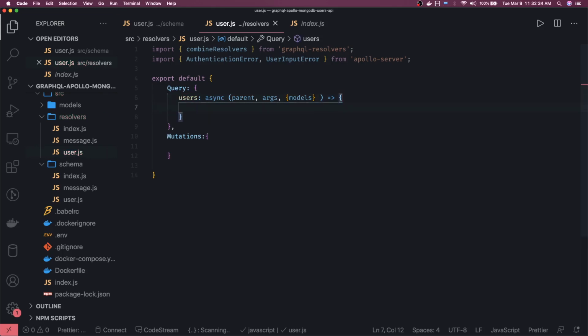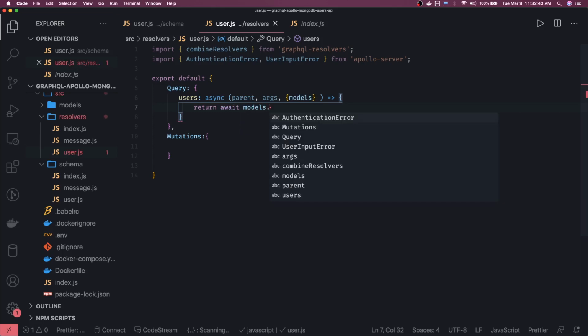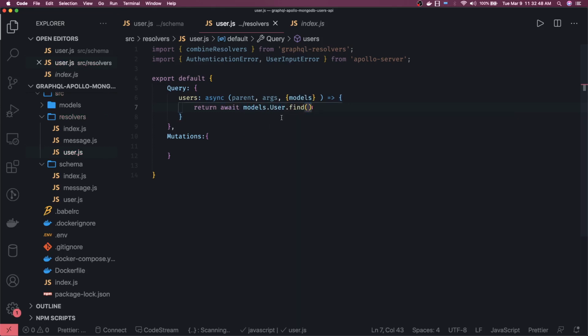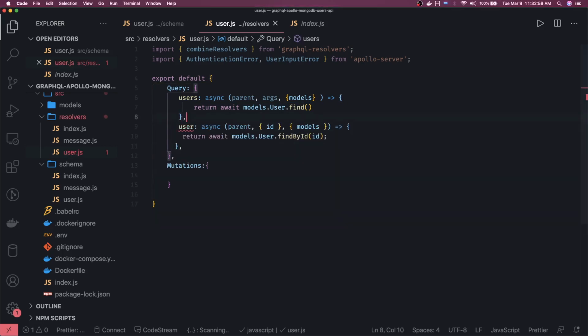And once I have these models, I can just do the return await. I got the access of models, I have a user entity, the user model, and I will do the find. This is going to return await. And for user by ID, similarly we will get the user ID in the query argument. So this is another query, user, where we are passing the ID and we are accessing the models from the context. This we are accessing from the arguments.